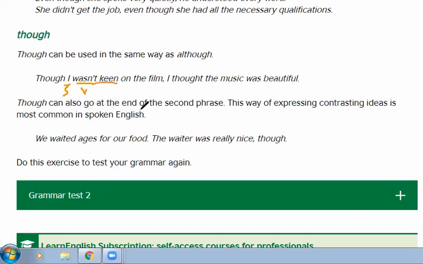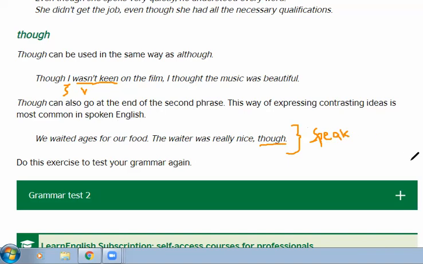Though can also go at the end of the second phrase. This way of expressing contrasting ideas is most common in spoken English. We waited ages for our food. The waiter was really nice, though. See, this is how we normally speak. In spoken English, you use though at the end, not commonly in written.